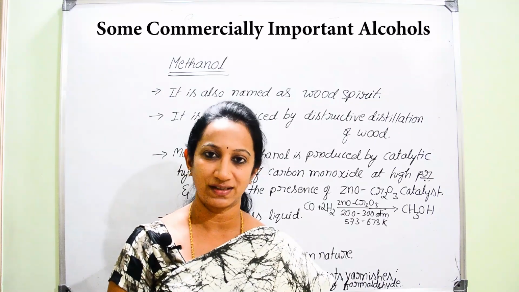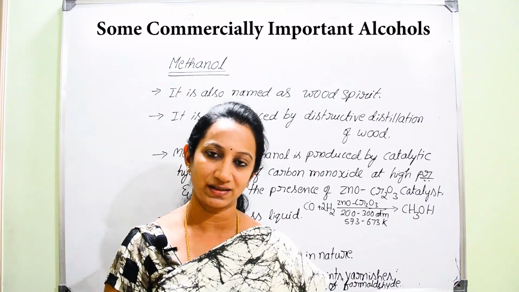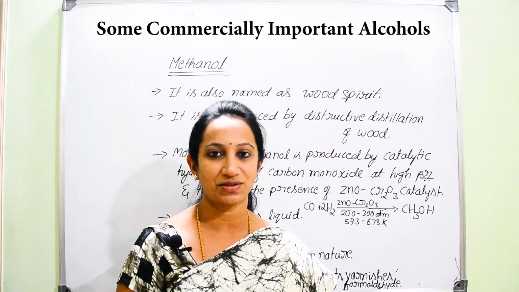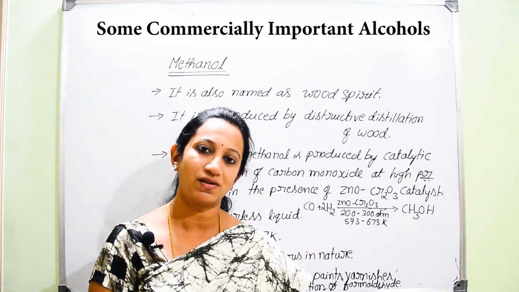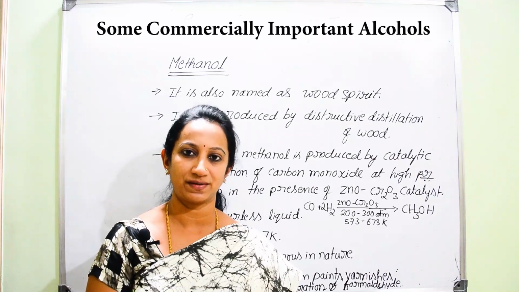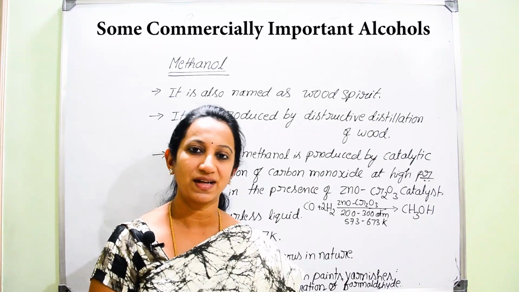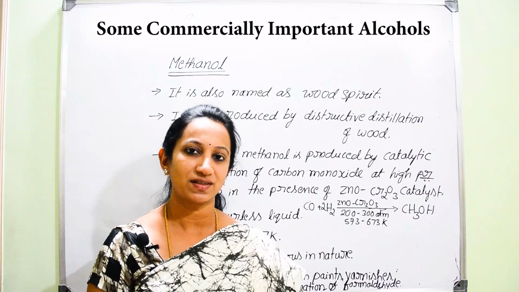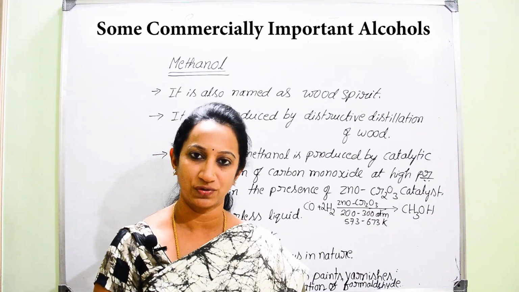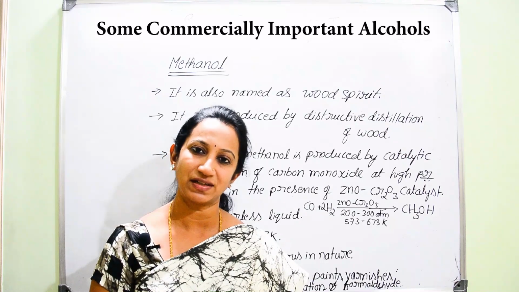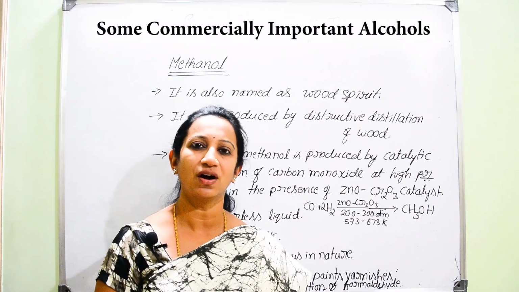Now if you go for that very first alcohol, that is methanol, CH3OH. This methanol can also be called wood spirit. Why do we call this methanol wood spirit? Actually this methanol is extracted by destructive distillation of wood. Now what is that destructive distillation? It is distillation of wood.